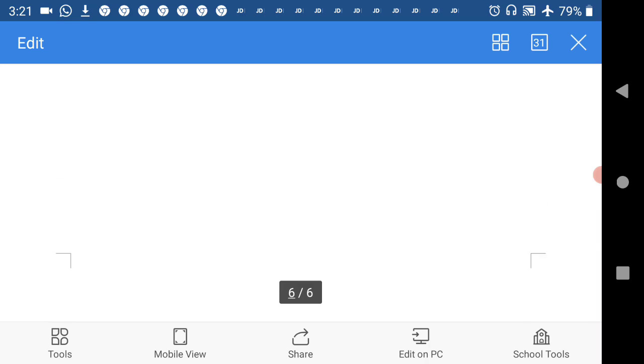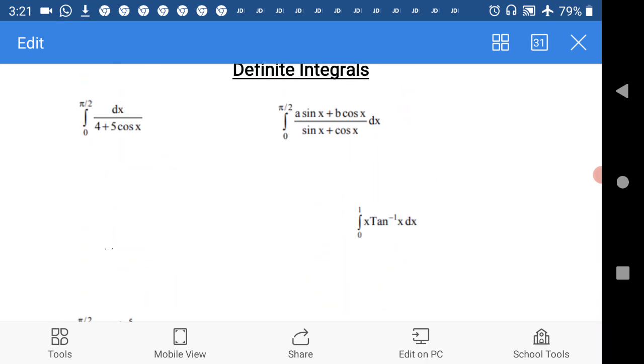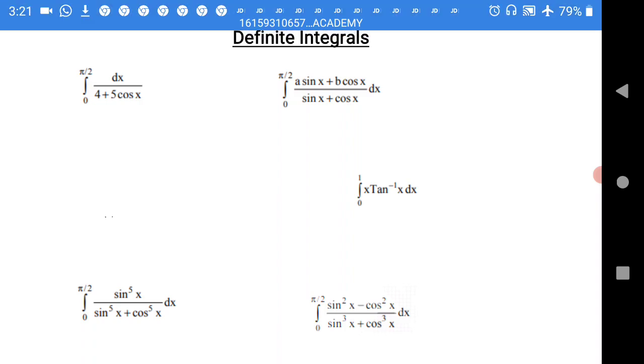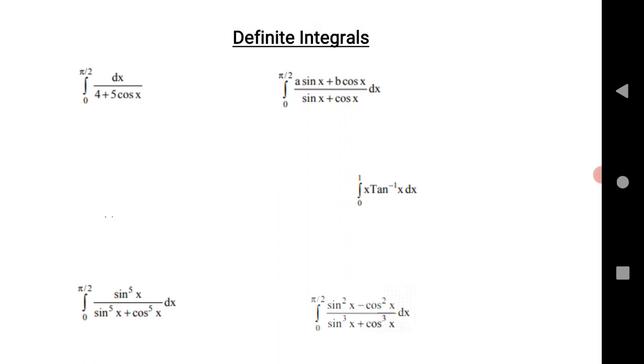Next is differential equations, also I have given. Normally, if you ask me why I have given only 5 questions, if you can do these 5 questions easily, any kind of question they ask you, definitely you can do it.